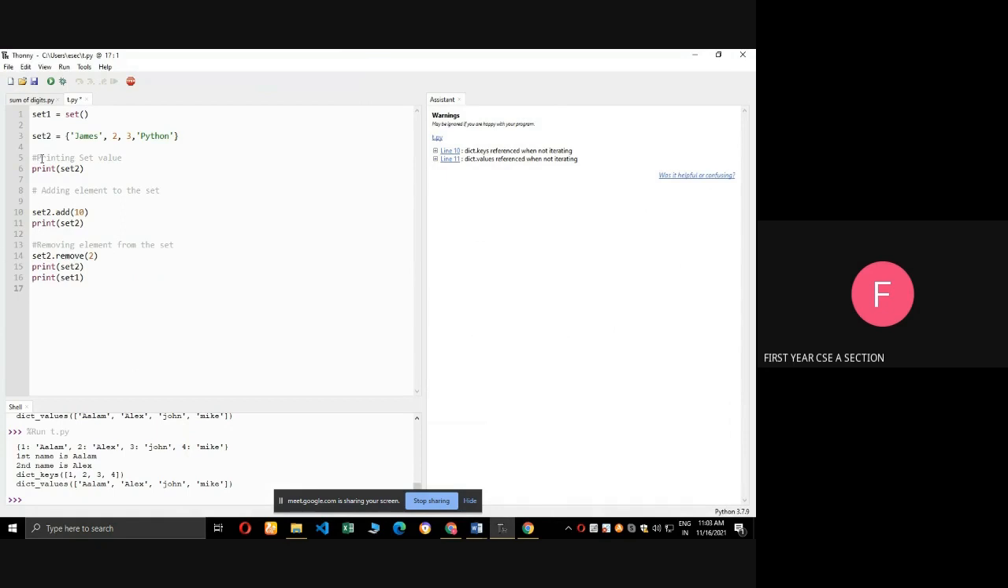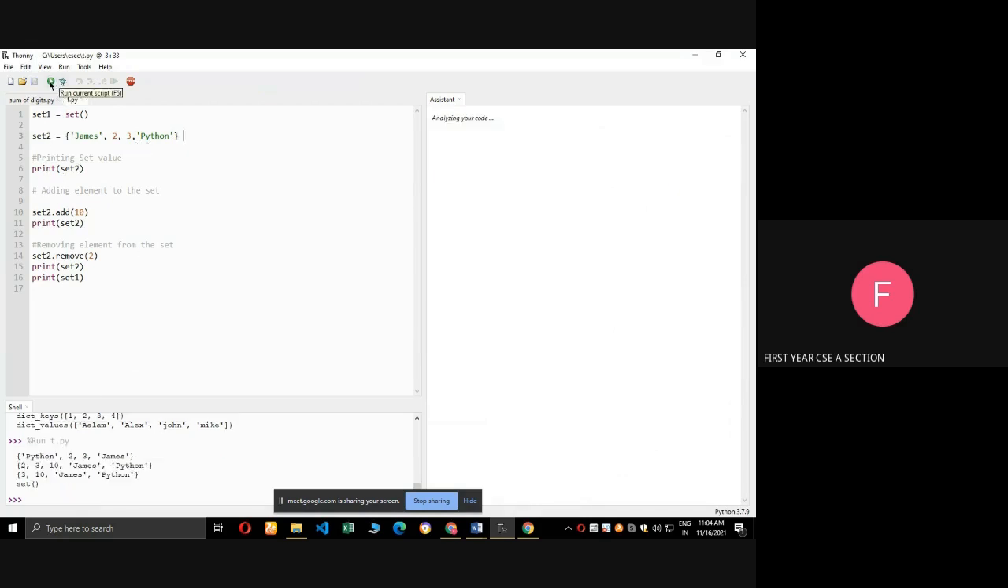Here, first line: set1 equal to set function. So here I am creating an empty set. Set1 is an empty set I have created. Next, set2 equal to James, 23, Python. Here we are using curly braces, open curly brace, close curly brace. Next, print of set2. I am printing set2.